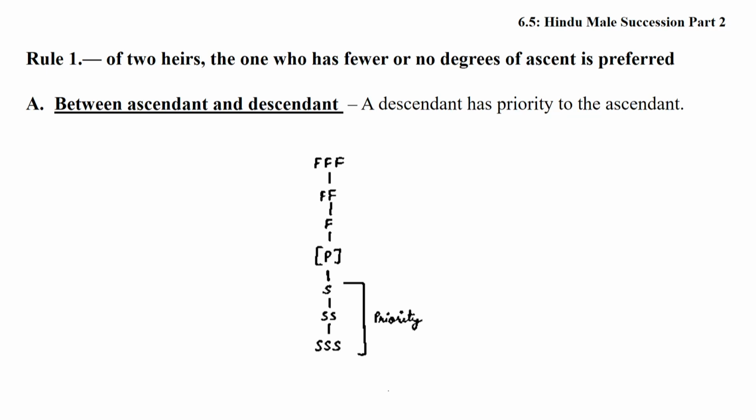Friends, now I want to explain the rule of inheritance in the context of agnates, and this rule is equally applicable to cognates. If there is a competition between ascendant and descendant, then the descendant has priority. If there is a competition between great grandson and great grandfather, the great grandson will inherit with priority.